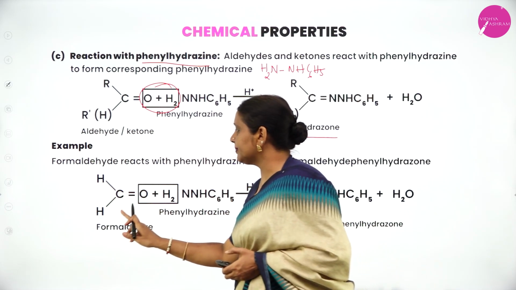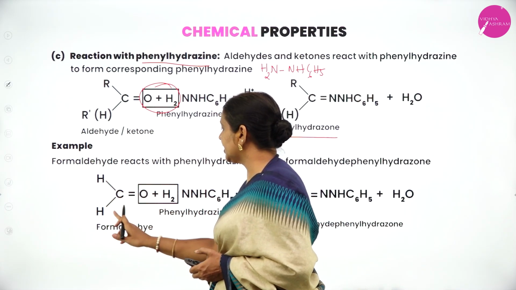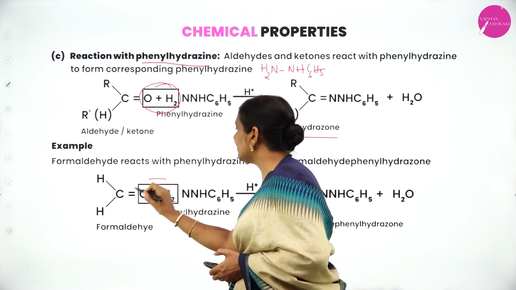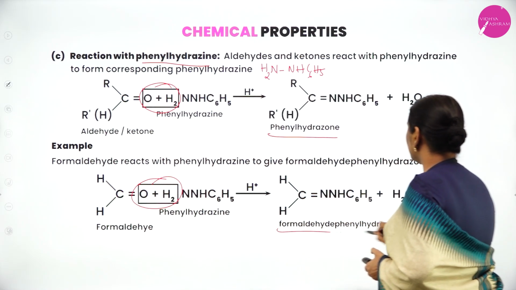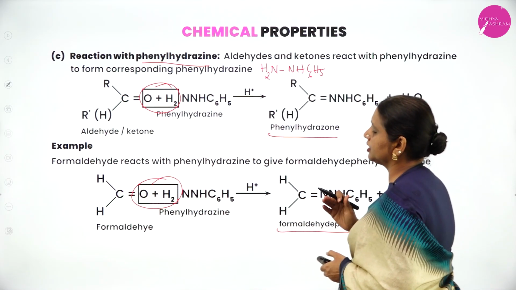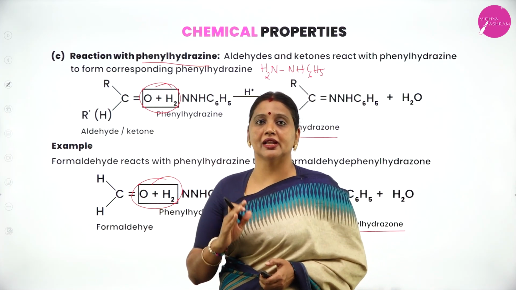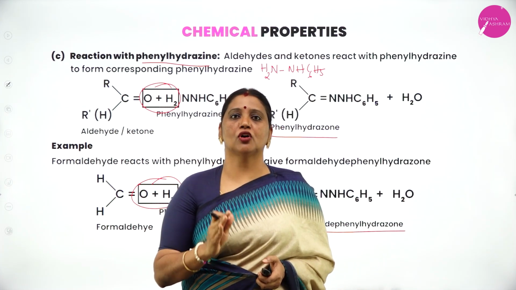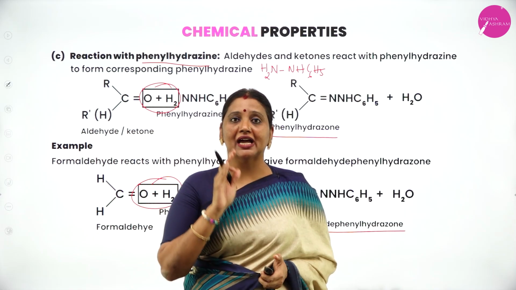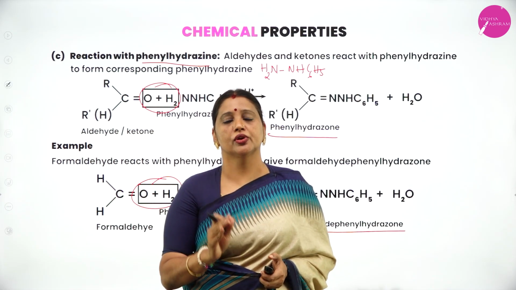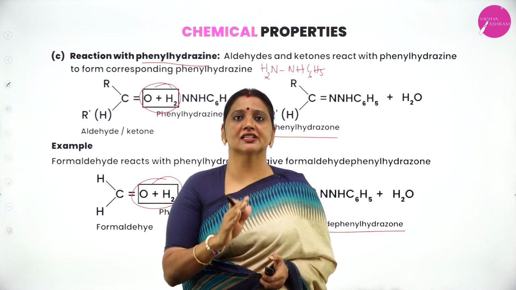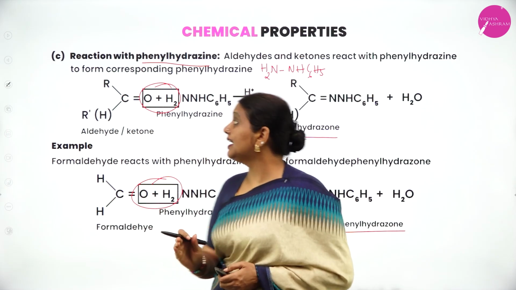What's the structure of formaldehyde? HC double bond O H, H2NNHC6H5. Here you eliminate water, you will get formaldehyde phenylhydrazone. When it is treated with hydroxylamine, what's the product formed? The product formed is oxime. When it is heated with hydrazine, the product formed is hydrazone. When it is heated with phenylhydrazine, the product formed is phenylhydrazone.